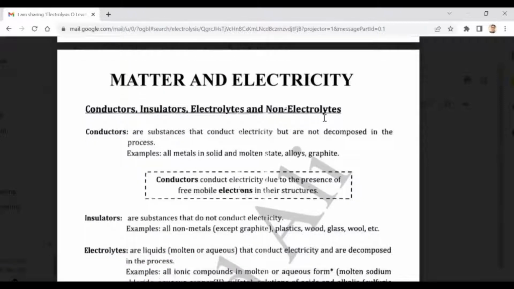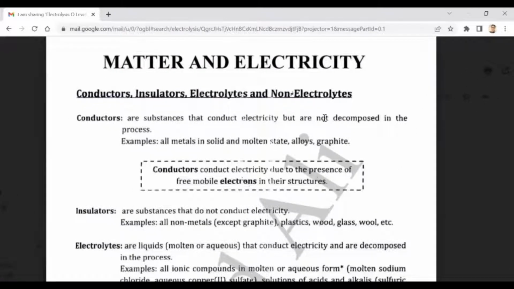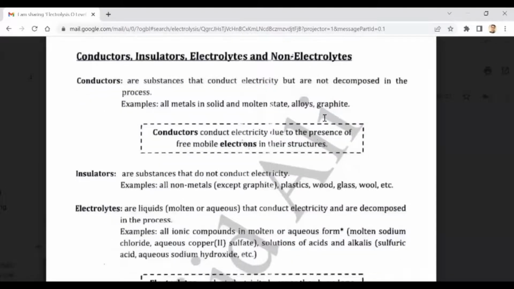So first of all we have to discuss a few basic definitions. Like I already explained, conductors are substances that conduct electricity but are not decomposed in the process, meaning they don't undergo any chemical change. Example: all metals, whether in molten or solid state, alloys, graphite, etc. Now, alloys are mixtures of metals. And conductors are the materials through which electricity can pass because of having free moving electrons, like metals and graphite.